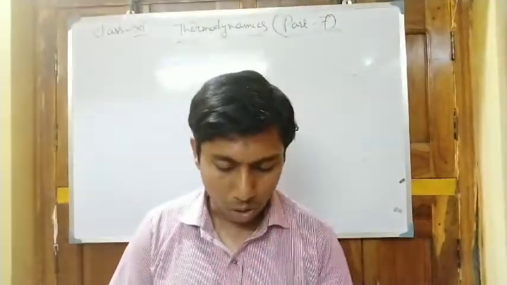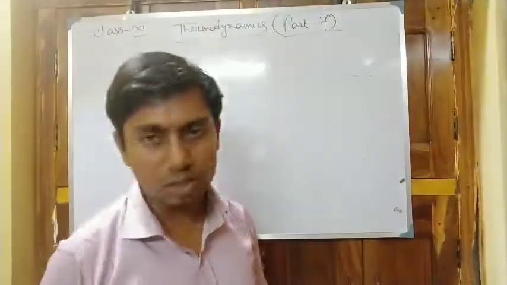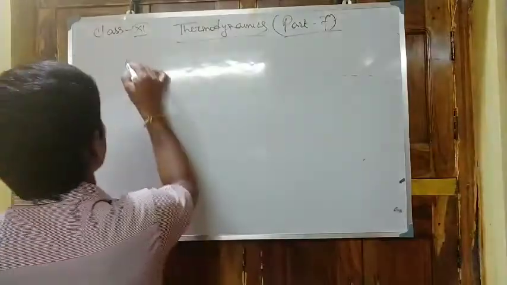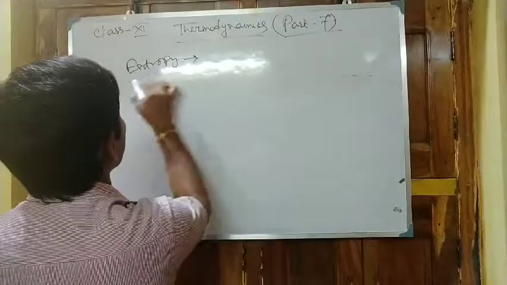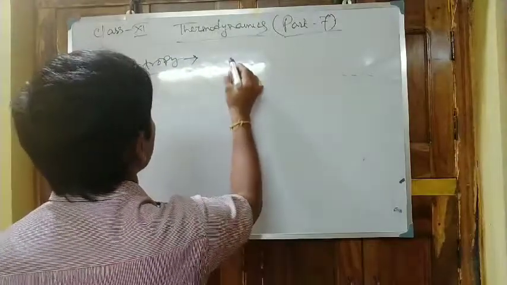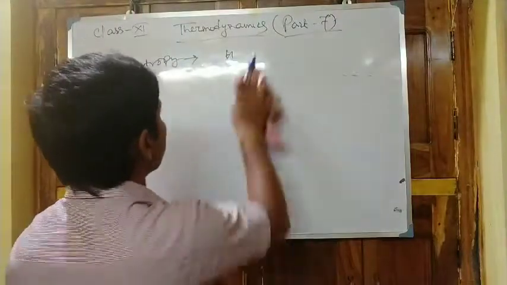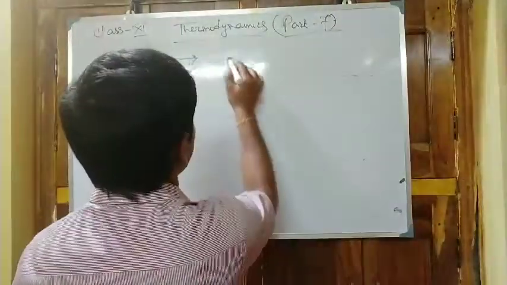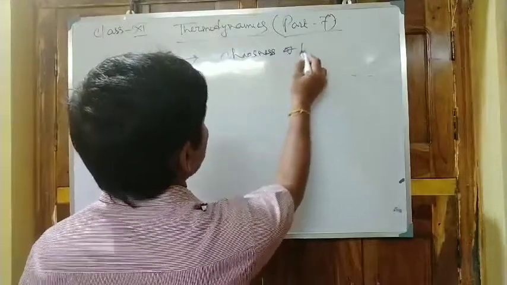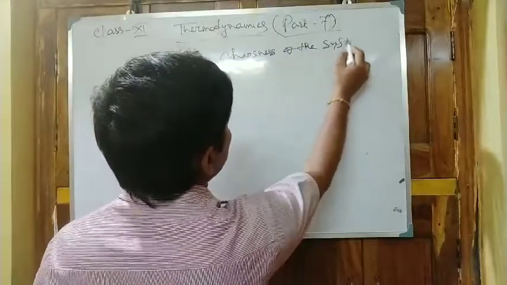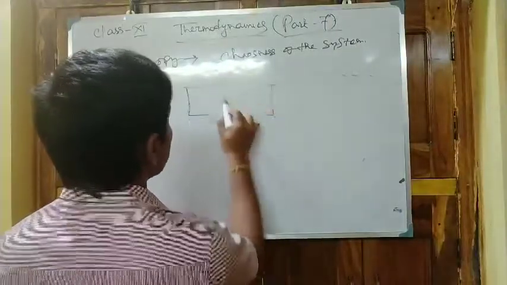The unit of entropy is joule per kelvin per mole. Entropy is the chaosness of the system.